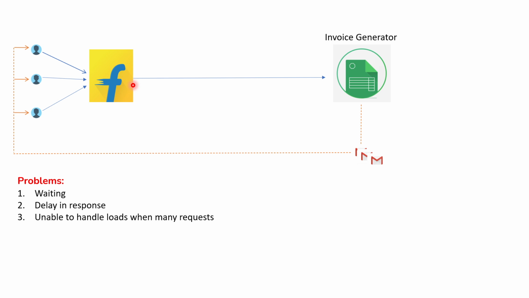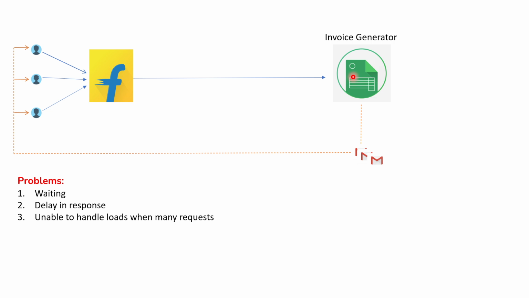And asynchronous communication is, suppose you ordered some items, and there are multiple customers. One customer is requesting Flipkart, hey, I have ordered that item, can you send me the invoice? Then Flipkart will send that customer's request to another application called, let's say, the invoice generator.